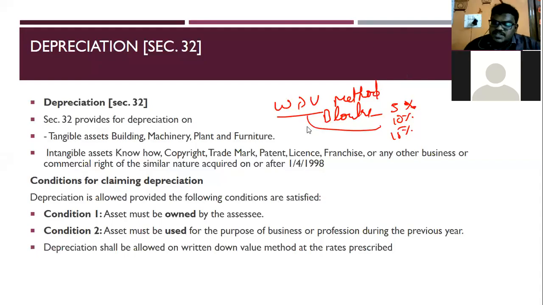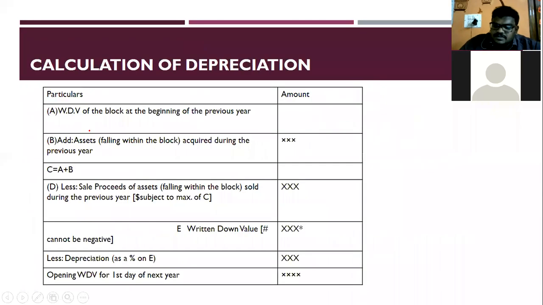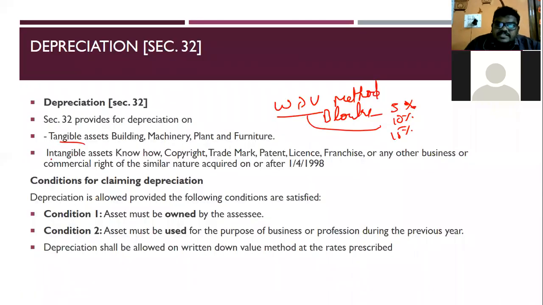So here, as I said, depreciation, once again I'll repeat, depreciation is discussed under section 32. Section 32 provides depreciation on the following assets, that is tangible assets as well as intangible assets. Each tangible asset is categorized into blocks, and each block is given a rate of depreciation. On that rate only you are supposed to calculate the depreciation. On which method? By using the written down value method.